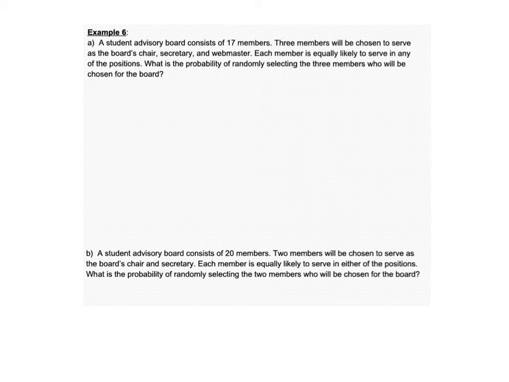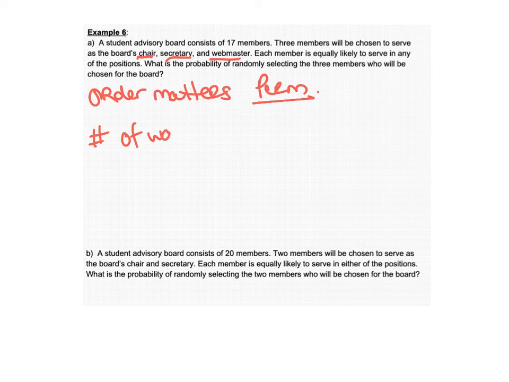So here's the thing about this. Because it's a chair, a secretary, and a webmaster, order is going to matter. If order matters, that means it's a permutation. So we have to figure out the number of ways for us to choose.